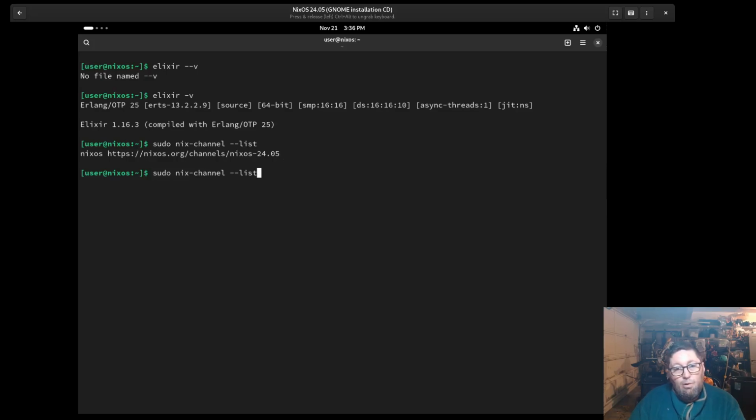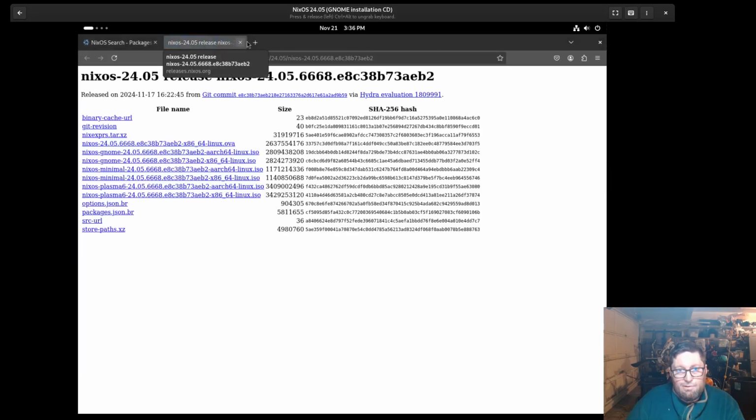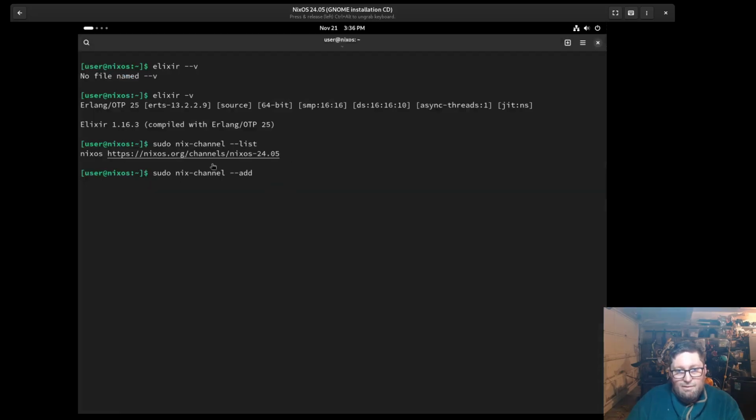All right. So all you're going to do is sudo nix-channel --add, and then I'm just going to copy this link. Things are a little bit goofy in this VM. So instead of 24.11, I can just change this to unstable, and then space nixos. What this is saying is I want to add this channel to this name, right? So I go ahead and add that.